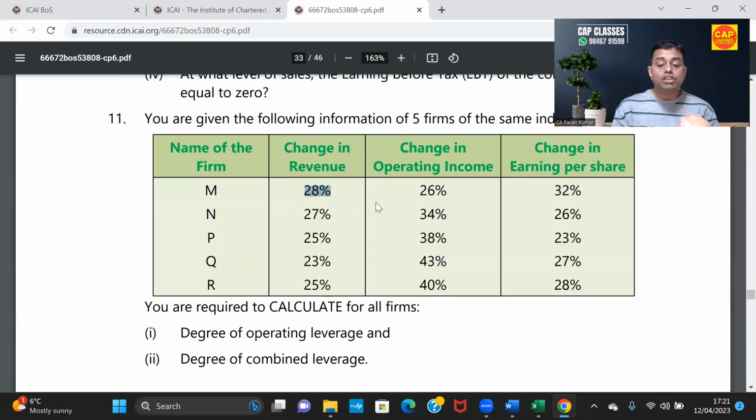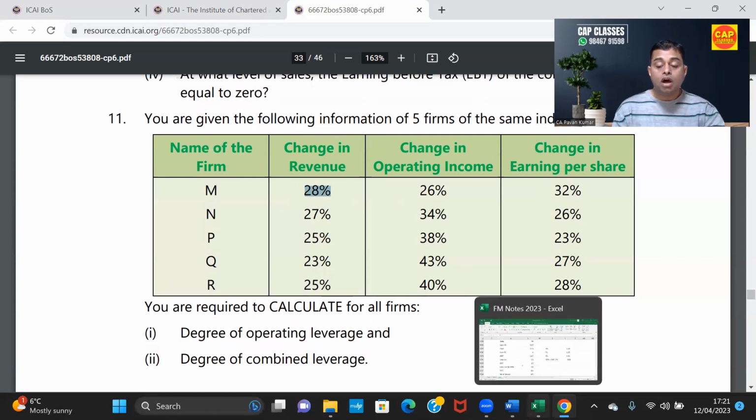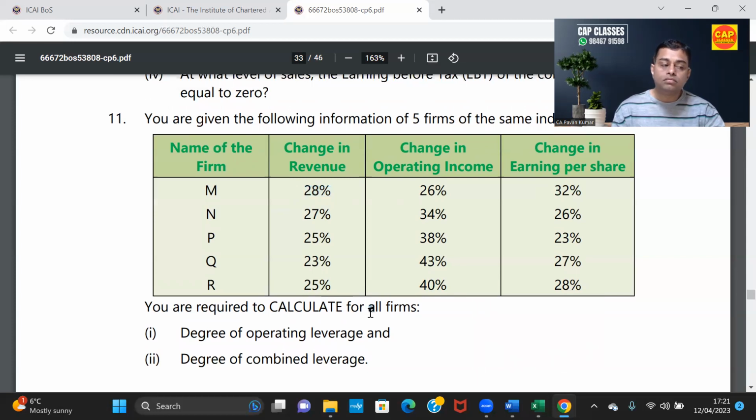Okay. Can you solve this and tell me the answer? Or do you want me to do it? We'll solve, sir. Okay, you'll solve it.